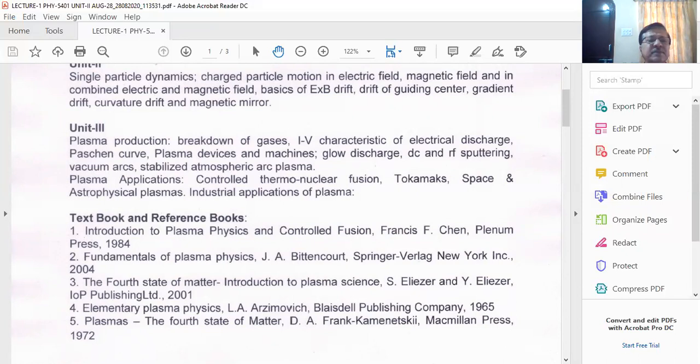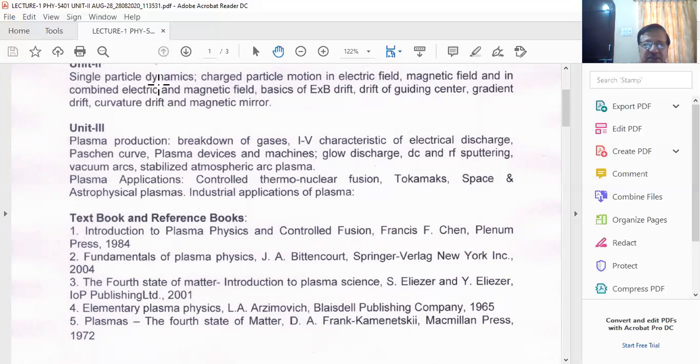And as far as your single particle dynamics, your Unit number 2, I will follow this book, that is Plasma Physics by Suresh Chandra, on single particle dynamics. So all the notations which we will follow will be based on the textbook by Suresh Chandra. Well, friends, with this introduction, we would like to proceed further.